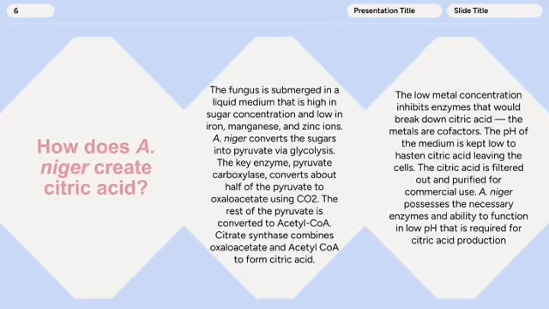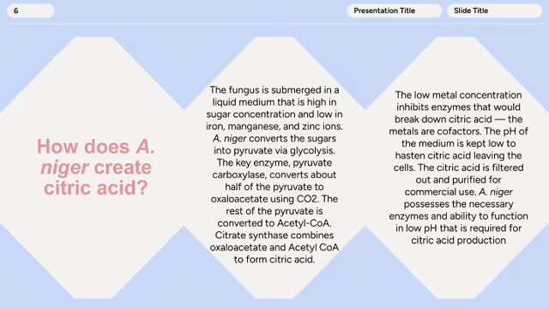How does A. niger create citric acid? The fungus is submerged in a liquid medium that is high in sugar concentration and low in iron, manganese, and zinc ions. A. niger converts the sugars into pyruvate via glycolysis. The key enzyme pyruvate carboxylase converts about half of the pyruvate to oxaloacetate using CO2. The rest of pyruvate is converted to acetyl-CoA. Citrate synthase combines oxaloacetate and acetyl-CoA to form citric acid.